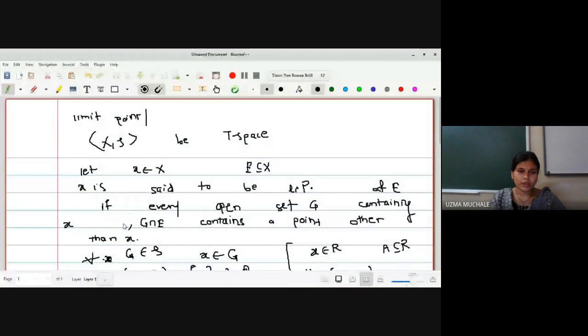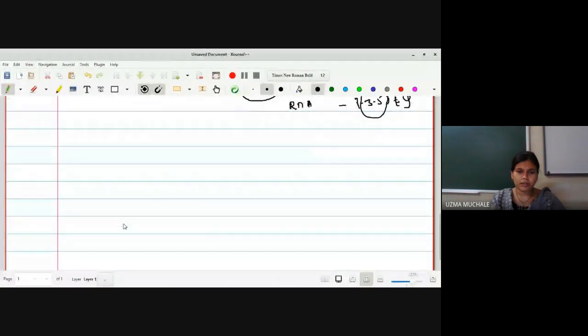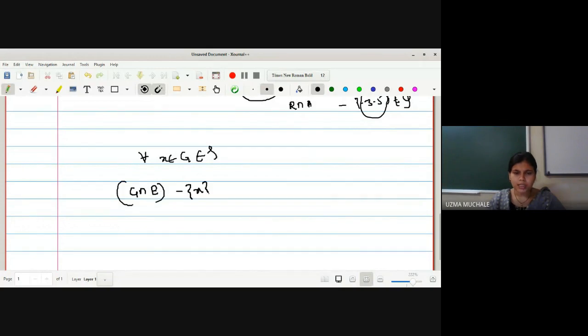So now let us go for the definition of a limit point for our topological space. What is the definition? For all open sets G containing x, what is the consideration? G intersection E minus singleton x is non-empty. Or in another way, you can say G intersection E contains at least one point other than x. Or one another definition of a limit point is, instead of having at least one, we can have infinitely many points other than x.